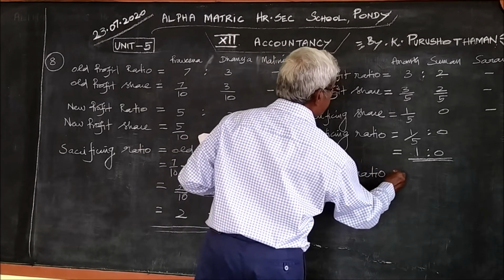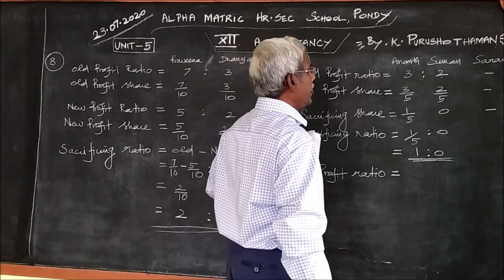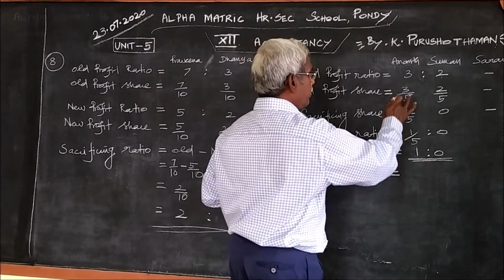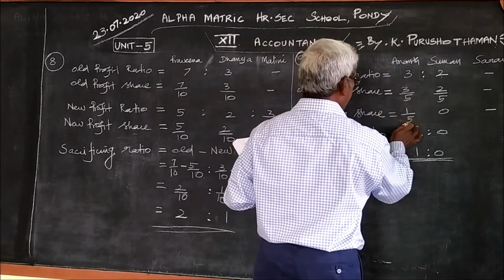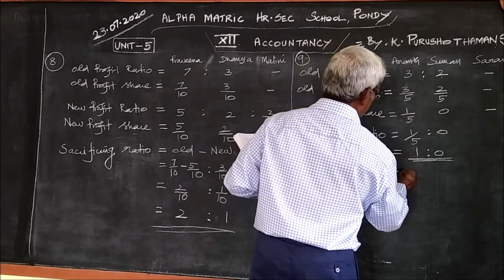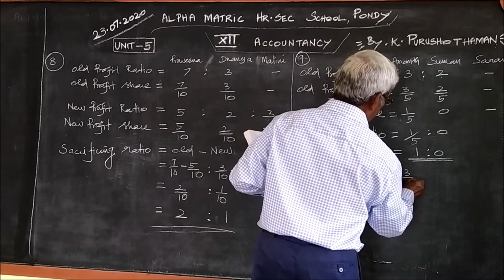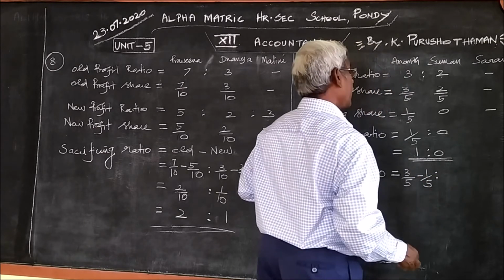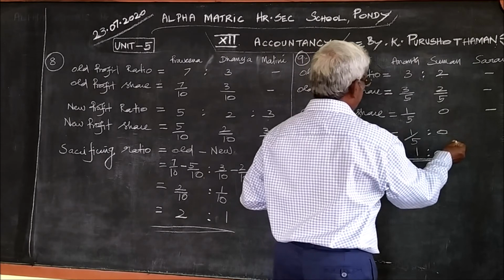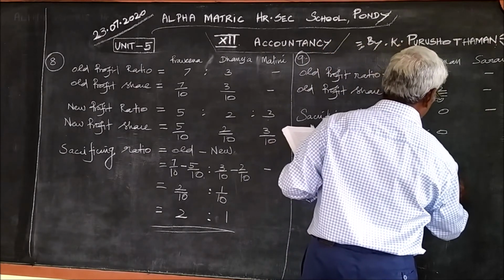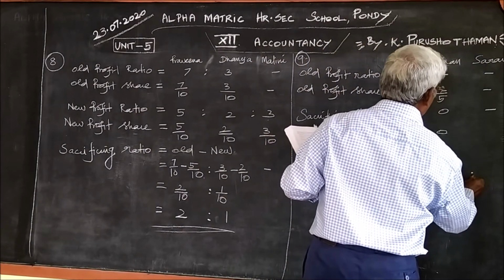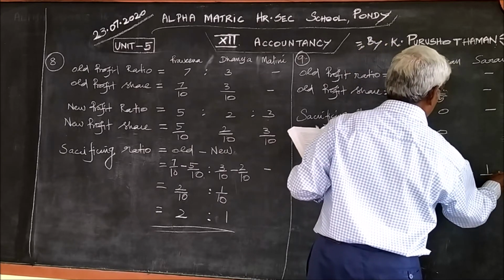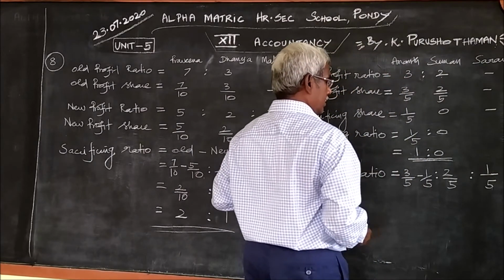New profit ratio is equal to, after sacrificing 1 by 5, how much is Anand having? From this 3 by 5, he is sacrificing, he is giving 1 by 5. Therefore, the remaining is 3 by 5 minus 1 by 5. Suman is giving nothing, 2 by 5. New partner Saran is getting 1 by 5. This 1 by 5 is got from Anand.